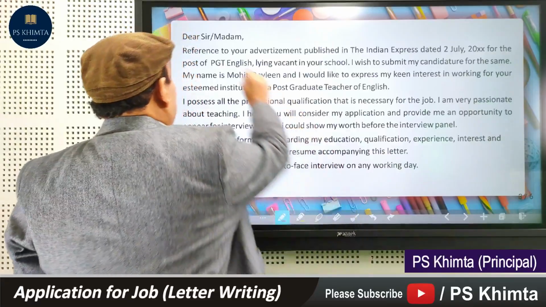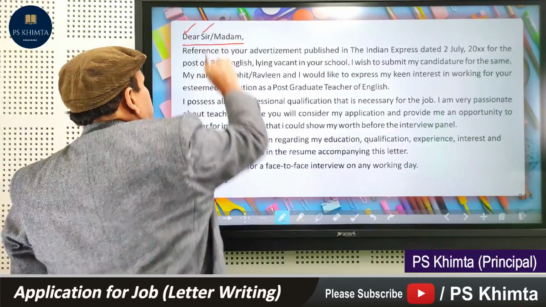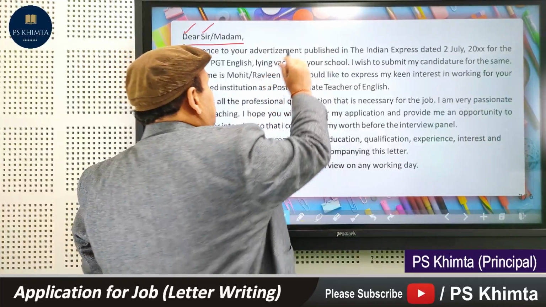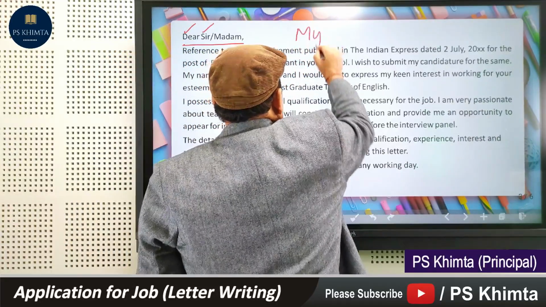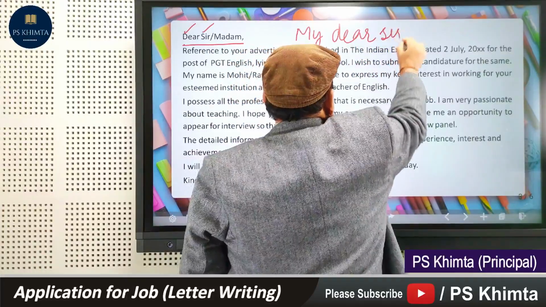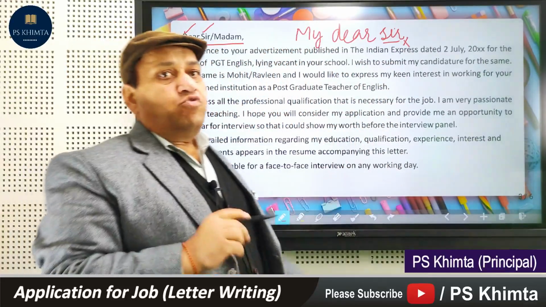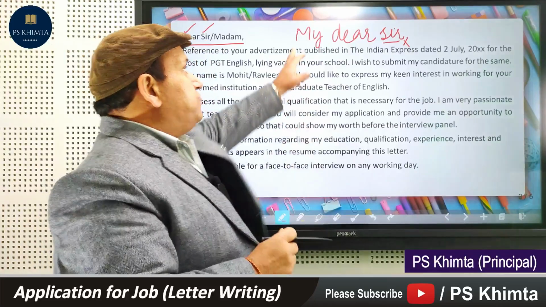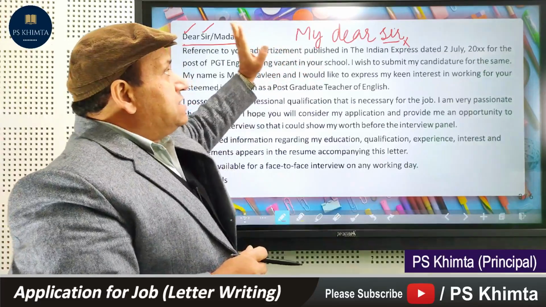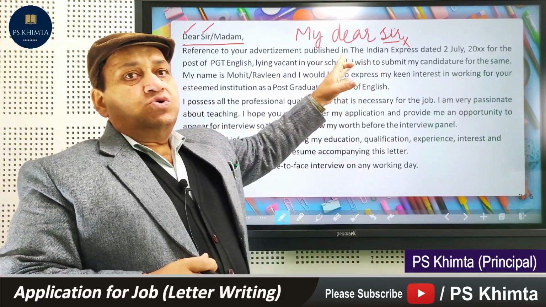Write, Dear Sir or Madam. Dear Sir and Madam means D is capital, Sir is capital. There is a very unique formula here for the salutation. Suppose you write "my dear sir" like this. This is going to be wrong, because it is always a formula in punctuation that when you write it, the first letter of the first word should be capital, and the first letter of the last word should also be capital.